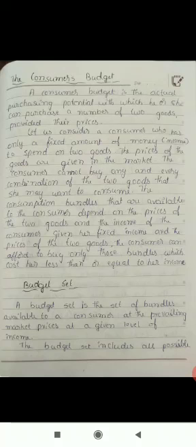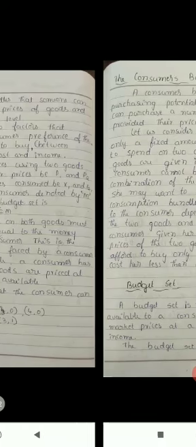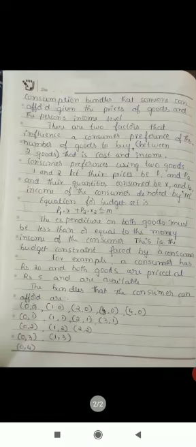A budget set includes all the possible combinations which are available for you. It gives you a brief idea of which combinations are available, and which combination you can choose will be drawn through the consumer budget.